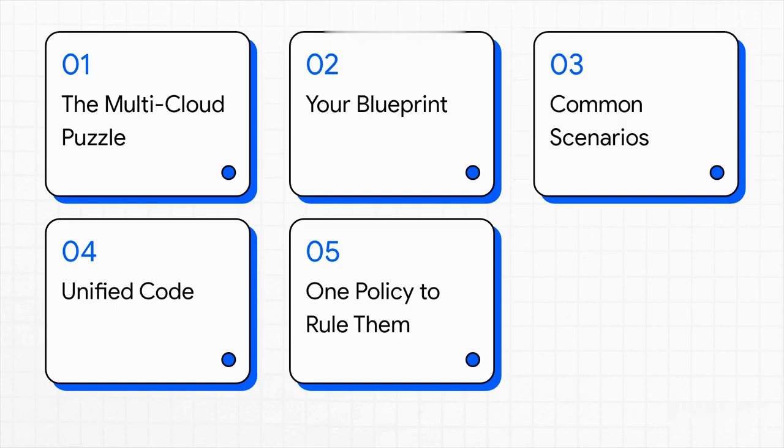So, here's the game plan. First, we'll unpack why this multi-cloud puzzle is so tricky. Then, I'll introduce our secret weapon, Kubernetes NetworkPolicies. After that, we'll get our hands dirty and apply this blueprint to 3 super common scenarios. We'll see how tools like Calico and Istio fit in, and finally, we'll see the real power of having one policy that truly rules them all.